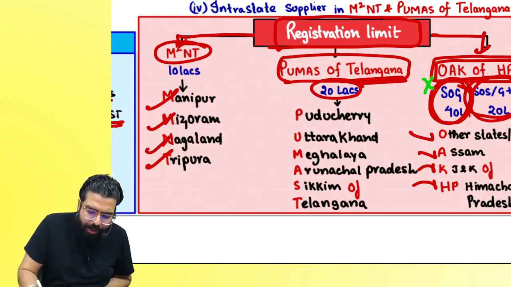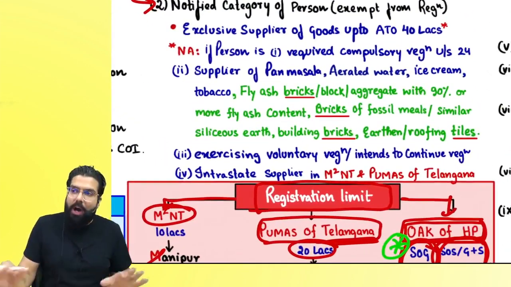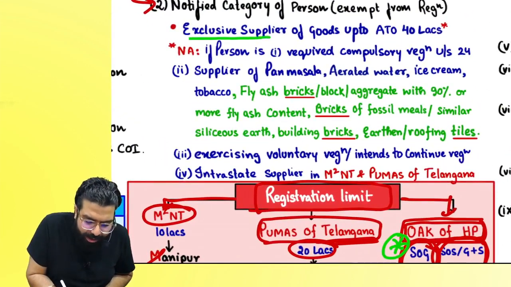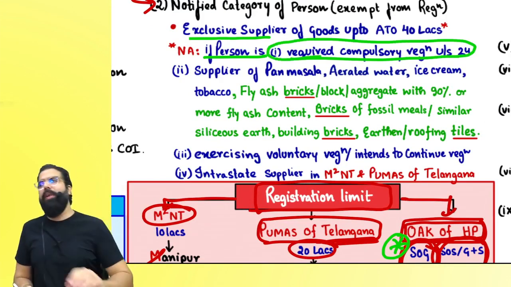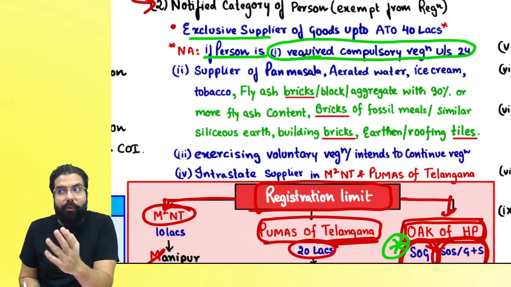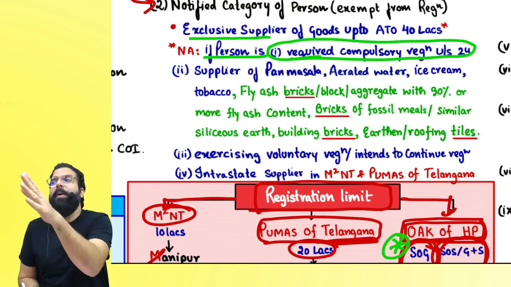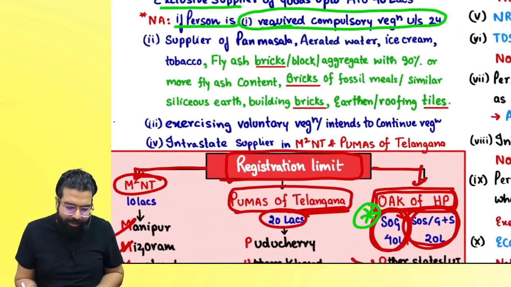But then they put a star over here and told for whom 40 lakh is not allowed. They told if you are a person who is required compulsory registration under section 24, then whether it is 20 lakh, 10 lakh or 40 lakh, compulsorily you have to take registration.